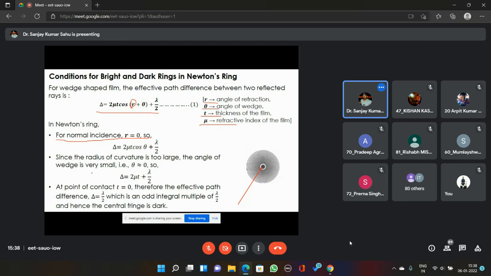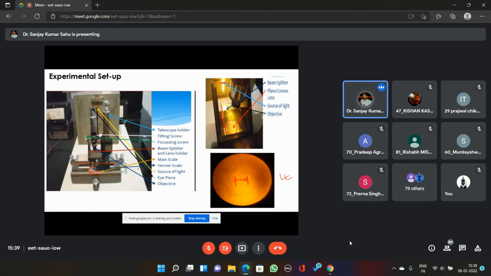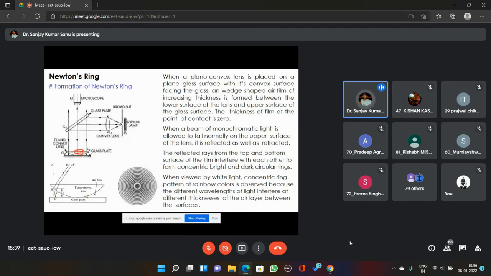Okay. Now, since the radius of curvature of the plano-convex lens is very big, in the order of a few meters, like 3-4 meters, the convex side will look almost flat. You won't be able to recognize which one is the convex side and which one is the plane side. The convex side will almost look flat, having a very gentle slope. So if that is the case, then the angle of the wedge in this case can be treated as very small.